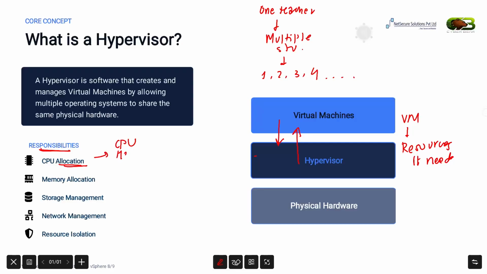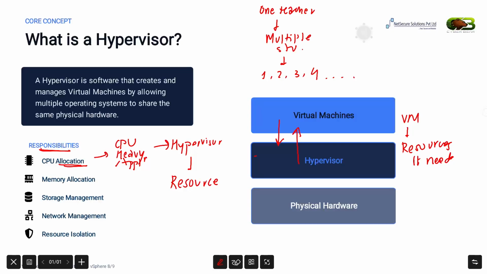If one VM needs more CPU for a heavy application, the hypervisor allocates resources accordingly while ensuring other VMs continue to function properly.